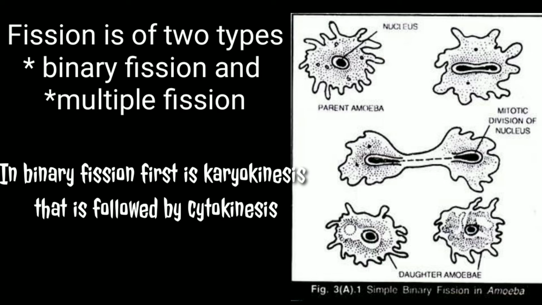In this you can see that first nucleus, karyokinesis means division of nucleus. Nucleus divides into two, and this karyokinesis is followed by the cytokinesis, means after the nucleus division there is a division of cytoplasm. As you can see in the diagram, during the division of cytoplasm there is a constriction formed, and slowly when the proper division takes place, then two separate amoeba from the parent amoeba are generated. This is the binary fission.